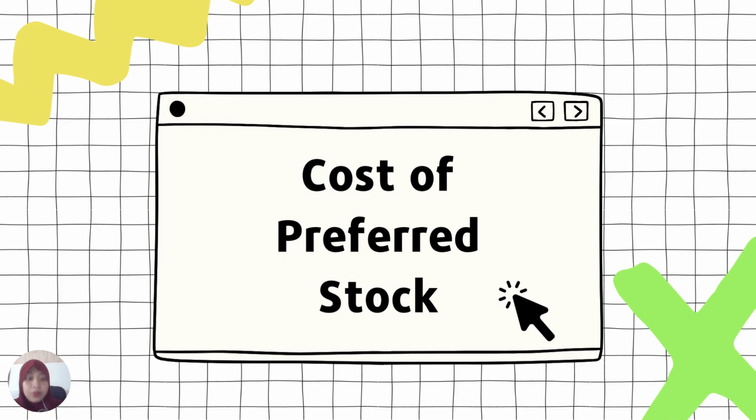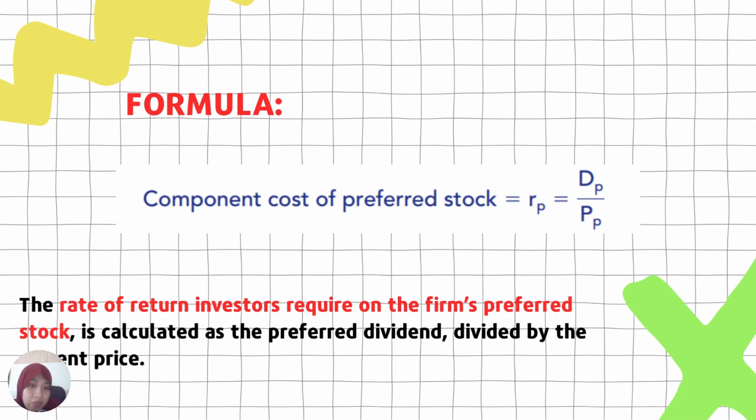So to move forward, my last topic for this particular chapter is called the cost of preferred stock. The component cost of preferred stock used to calculate the weighted average cost of capital is the preferred dividend divided by the current price of the preferred stock. So this is the formula, as you can see. The rate of return investors require of the firm's preferred stock is calculated as the preferred dividend divided by the current price. You can see the screen.